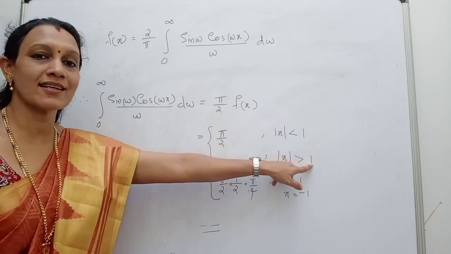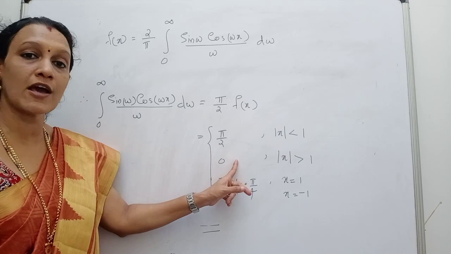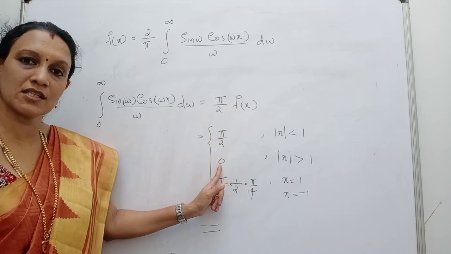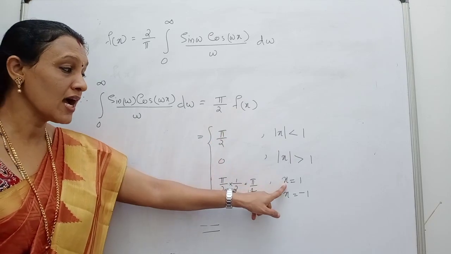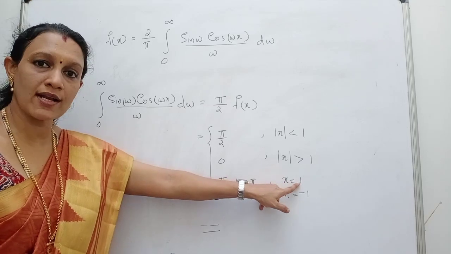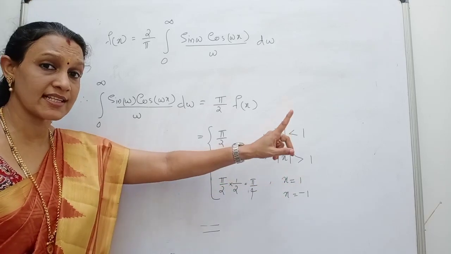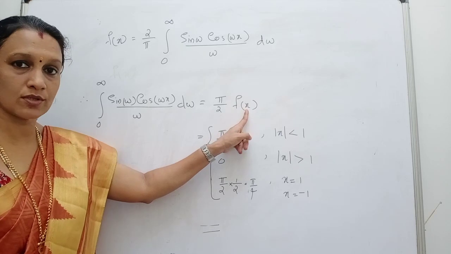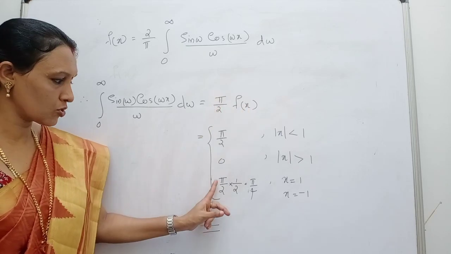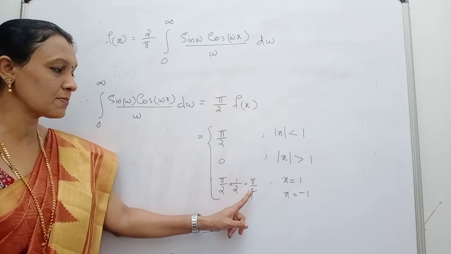And for mod x greater than 1, what is f of x? f of x takes the value 0. So pi by 2 into 0, that is 0. And at the points x equal to 1 and x equal to minus 1, we calculated f of x as 1 by 2, right? So pi by 2 into 1 by 2, that is pi by 4.